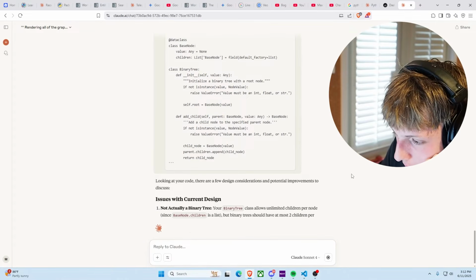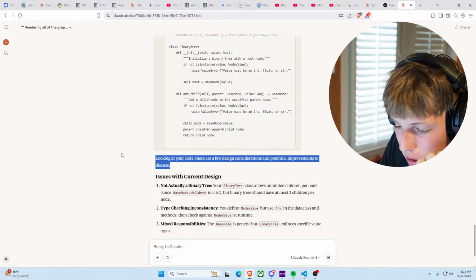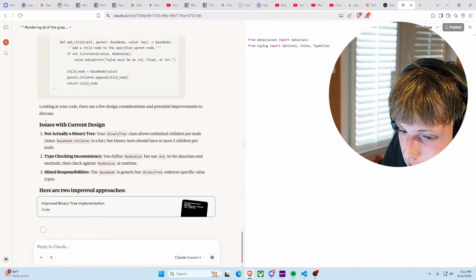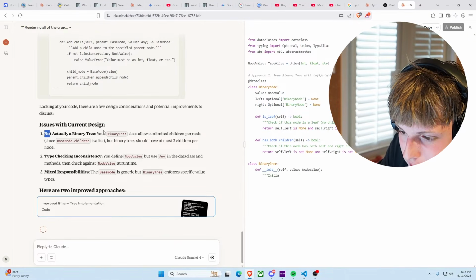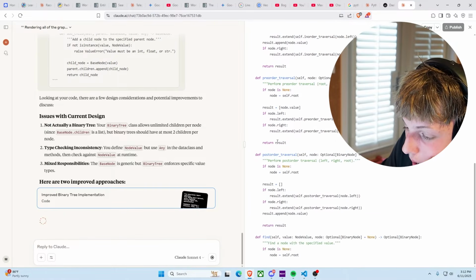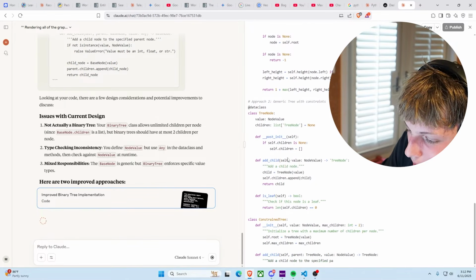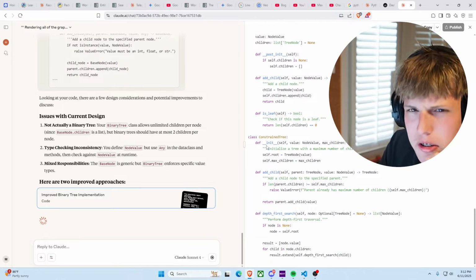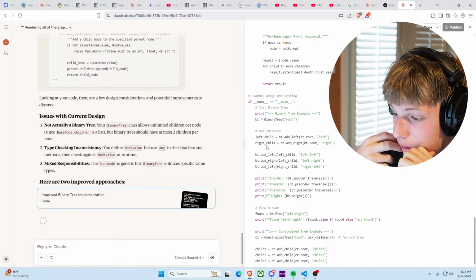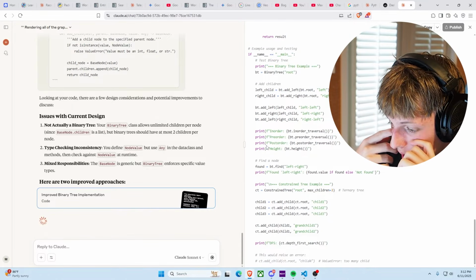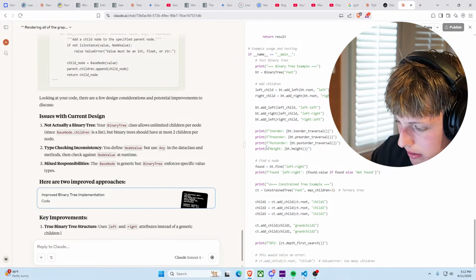There's a few design considerations, potential improvements, which of course there is. We're nothing less than humans. Issues with the current design and not an actual binary tree. Oh, wow. Look at this. They're defining everything for me. Holy. Oh, a constraint tree. Yo, did we ask AI to build me a constraint tree? No. Oh, we have example usage. Look at that. Oh, there's a lot going on here. Oh, they're going to tell me what raises an error as well.